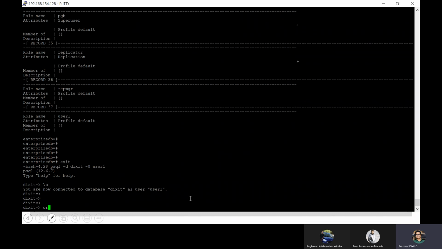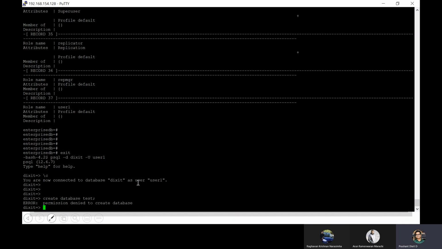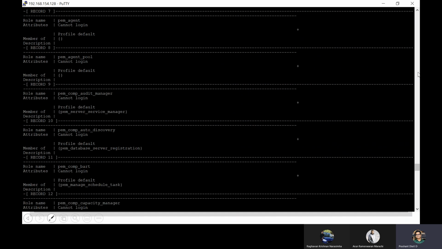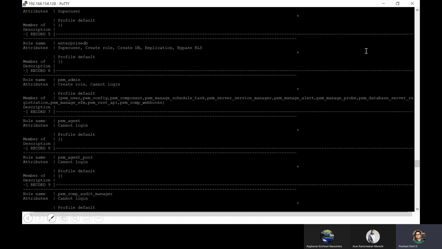Let's try to create a database, create database test. Permission denied to create database, because this user Dikshit does not have the permission to create the database, correct?